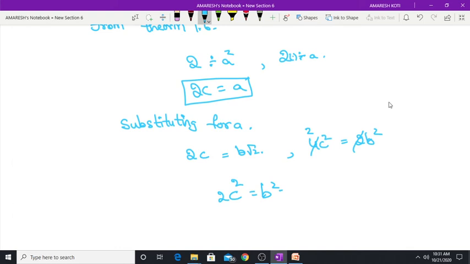Again see theorem 1.6. It states that if 2 divides b square, 2 also divides b.